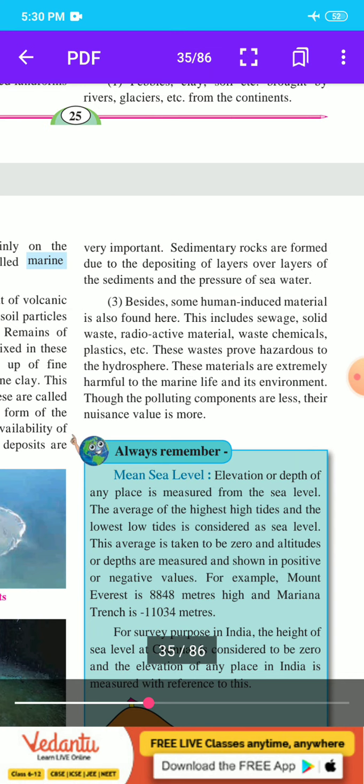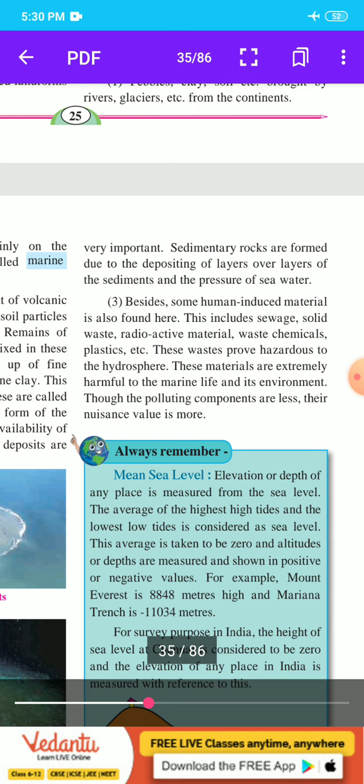In figure 4.5, anthropogenic deposits, here is the diagram of figure 4.5. Next point is always remember: mean sea level. Elevation or depth of any place is measured from sea level.